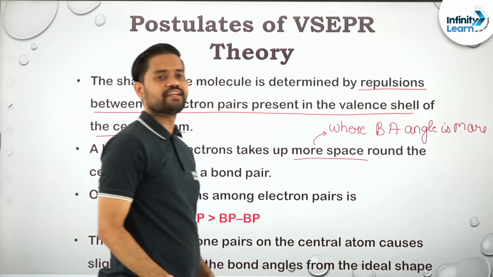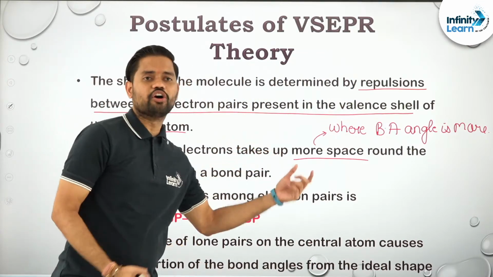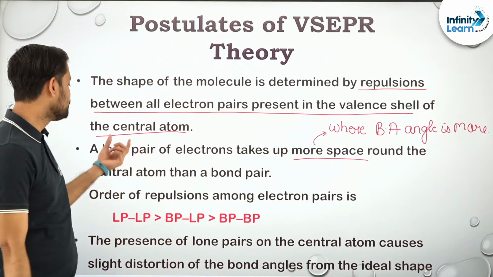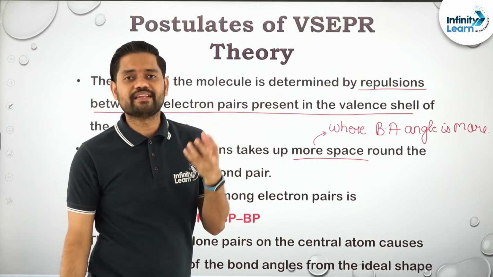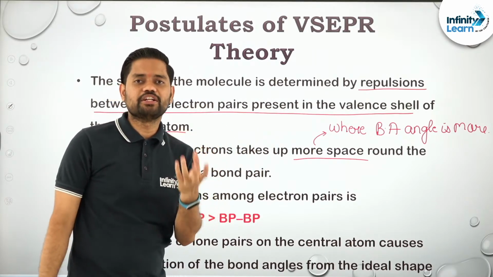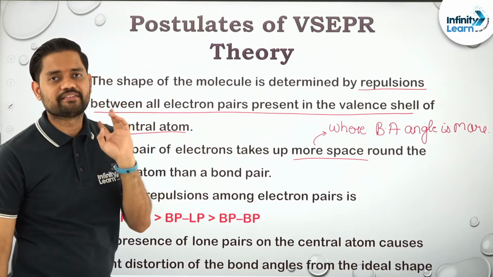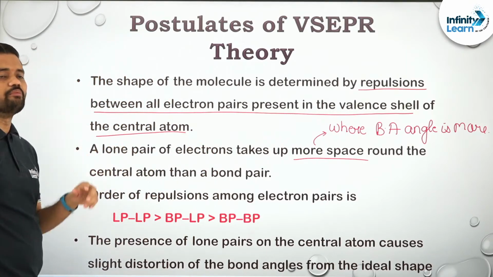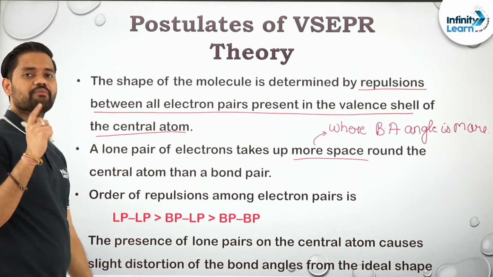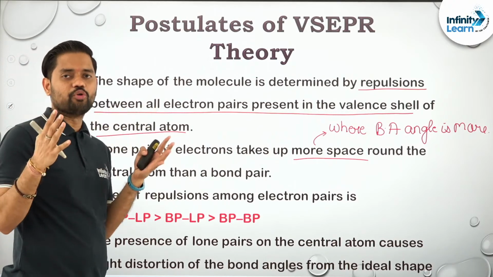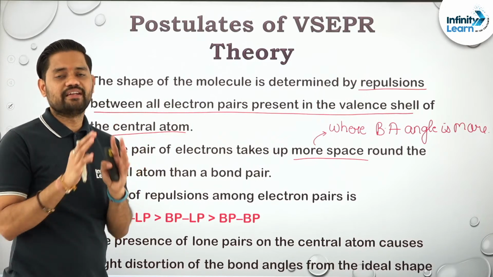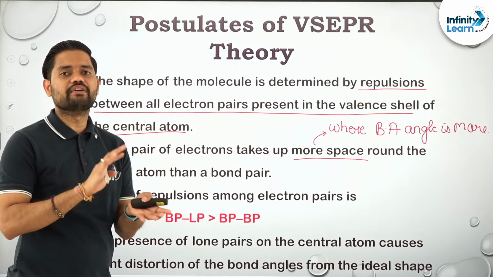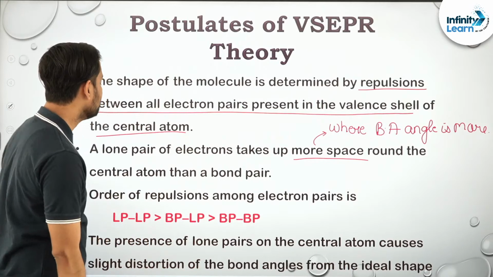Remember this: since a lone pair occupies more space, it is always placed at that position where the bond angle is maximum. And so does the double bond. Not only the lone pair, even the double bond requires more space, so double bond and lone pair are placed at that angle where the bond angle is more. Please make a note of it.